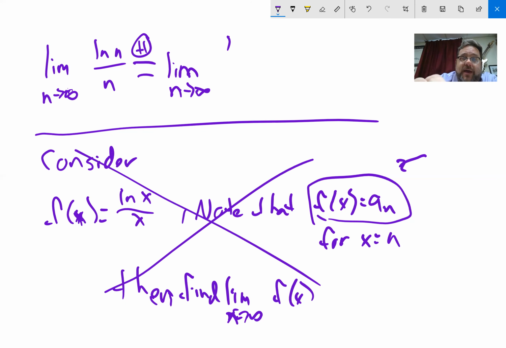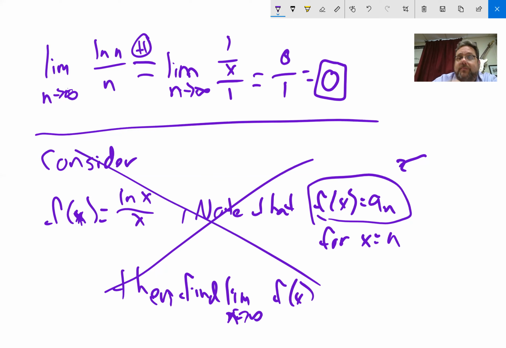The derivative of the top is 1 over x. The derivative of the bottom is 1. So when I actually take this limit, I'm going to get 0 over 1, which is 0. So the limit of natural log of n over n is 0.